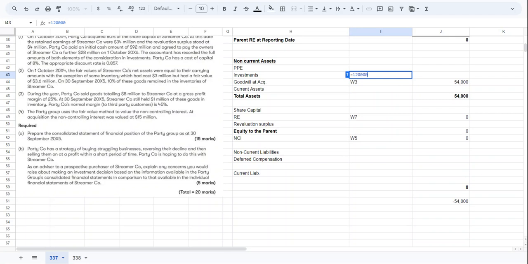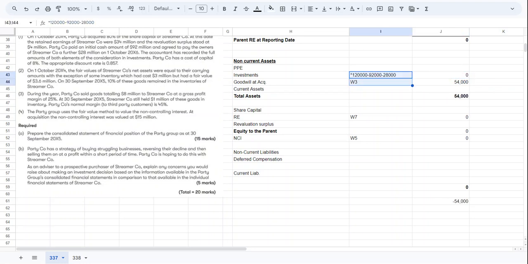At a group level, because it's P's investment into S, it will become zero, because 120 is reported minus the 92 million of the cash consideration, and then 28 million of deferred consideration, which was recorded by the accountant by mistake at full in investment.